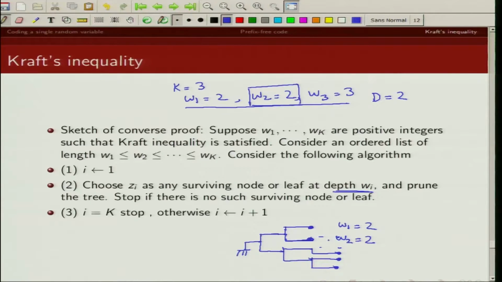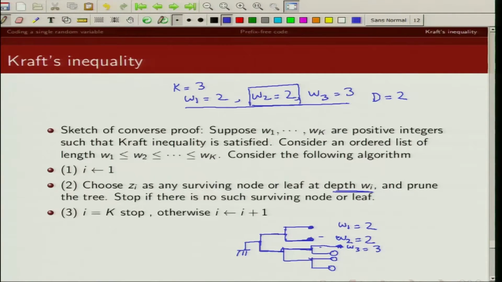Then for W3 equal to 3, I can consider this node. So this is the code word for W3, and the rest are all unused leaves.